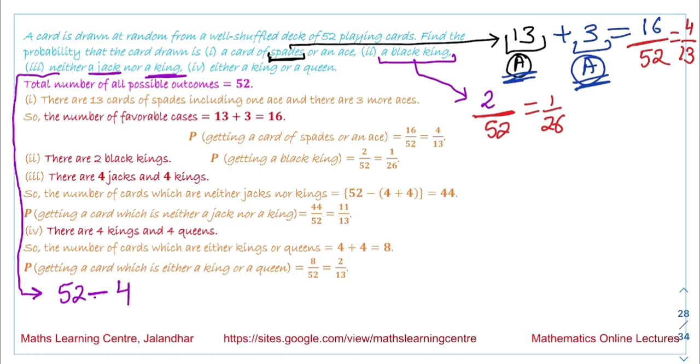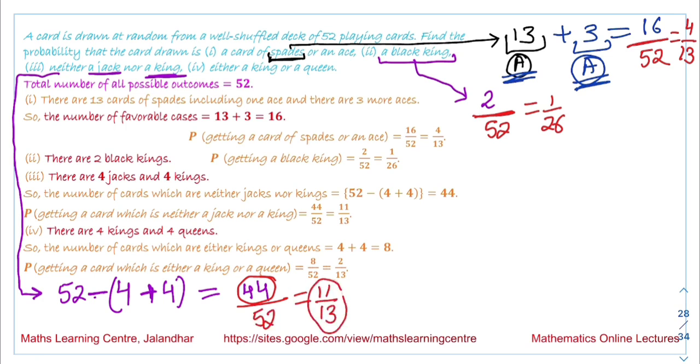There are 4 jacks and 4 kings, and we are not interested in jacks and kings. So the number of favorable outcomes is 44. The total number of outcomes is 52. So the probability we obtain is 11 by 13.